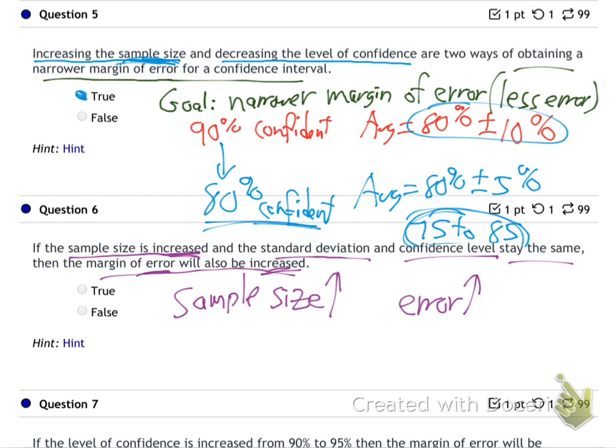Yeah, that's the opposite. More in your sample makes less error, makes you more precise, huh? So that's completely false. That's the opposite of the truth. Sample size up means error down, doesn't it? Makes a more narrow statement. We getting that? We good? It's making sense? That's why they do bigger samples, right? So they can make a more precise statement with less margin of error.